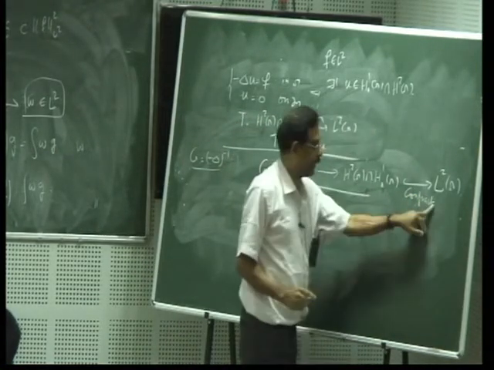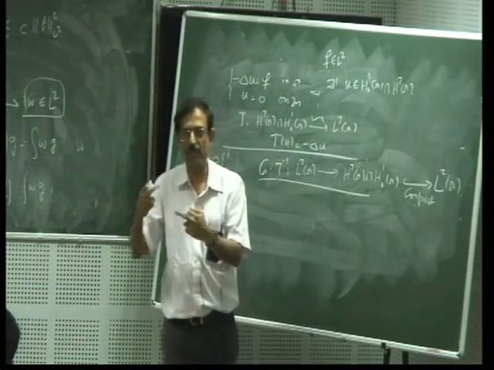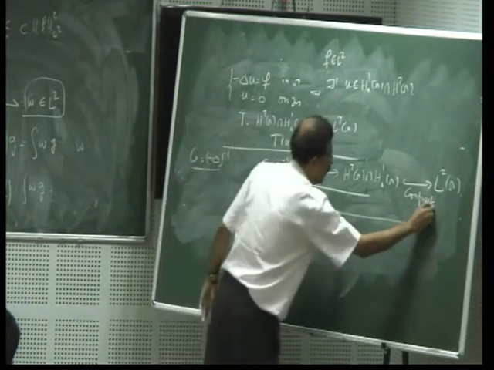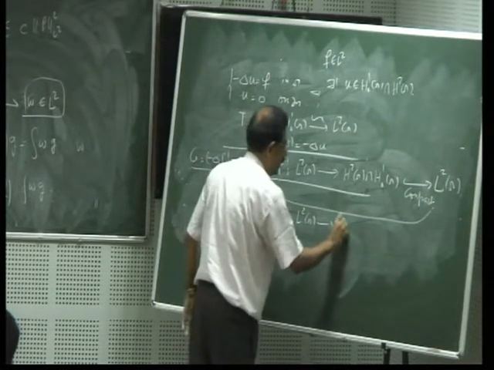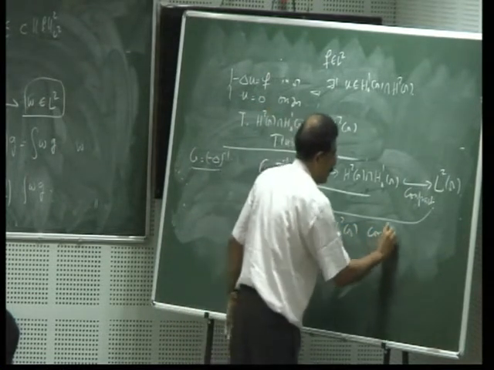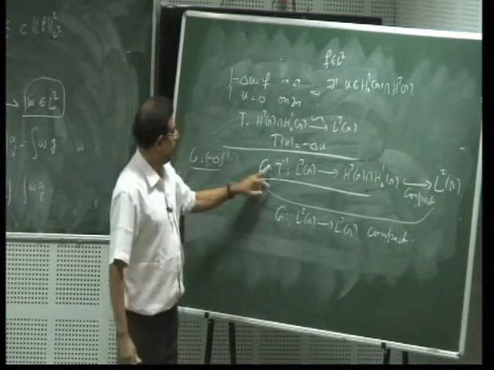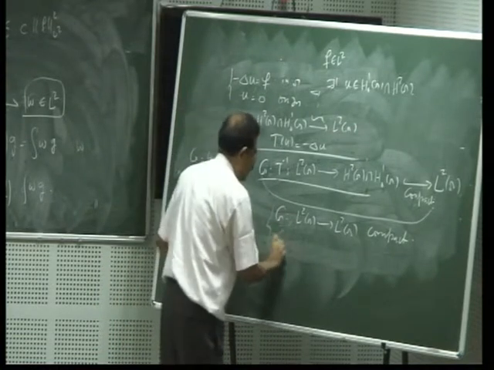This is compact and this is continuous. The composition of a compact map and a continuous map is compact. Therefore, I will consider this map from here to here. G is a mapping from L2(omega) to L2(omega) that is compact. And because the Laplacian is symmetric, we can interchange, and we can also show that G is self-adjoint.